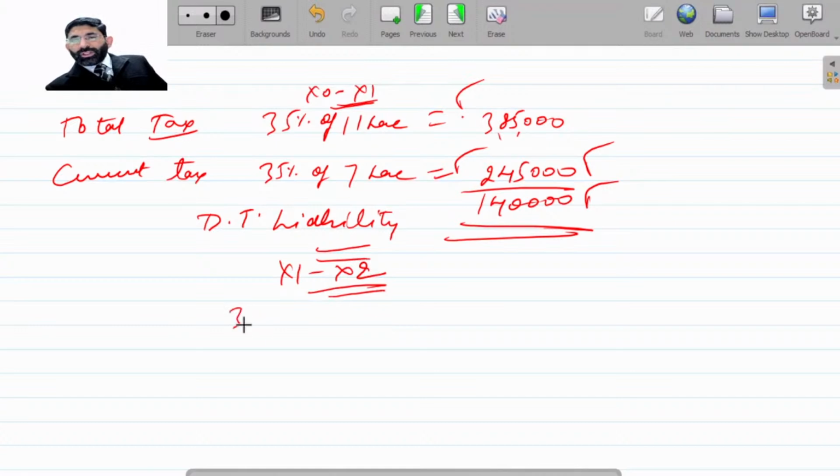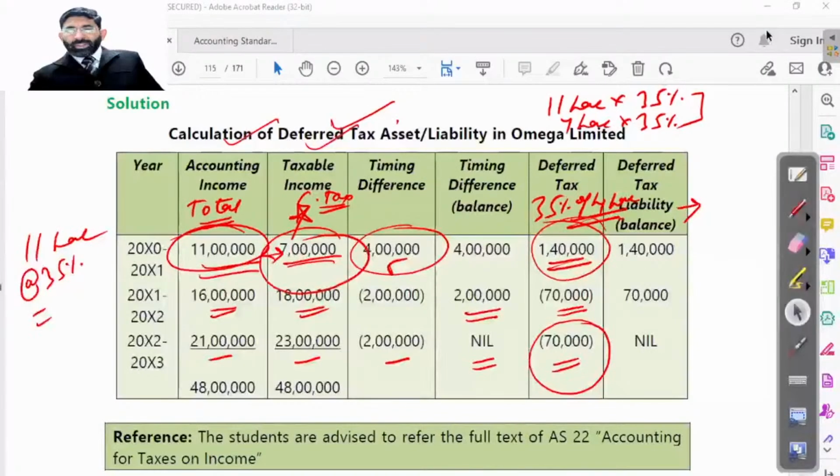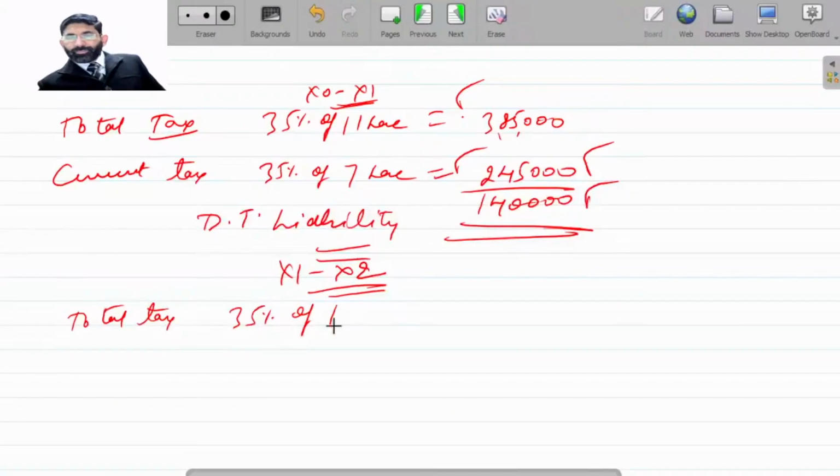In year 2, 35% of this is again the total tax, for 16 and 18. Current tax.